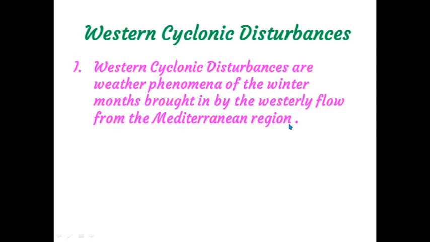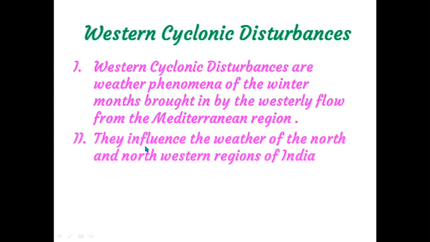That means in our regions, the blowing westerly flow is called the subtropical westerly jet stream. The western cyclonic disturbances are the weather phenomena of the winter months brought in by the westerly flow from the Mediterranean Sea. And they influence the weather of the north and northwestern region of India.